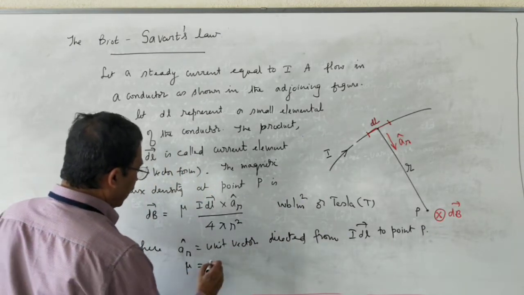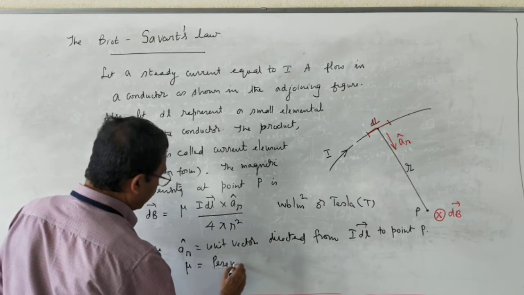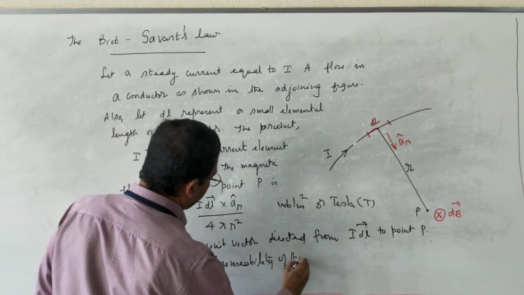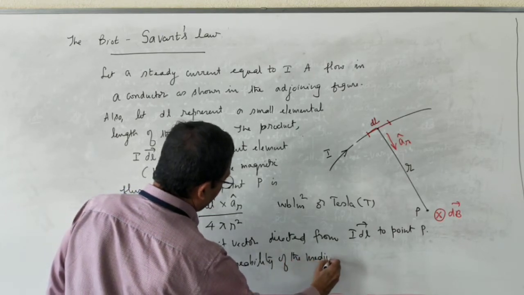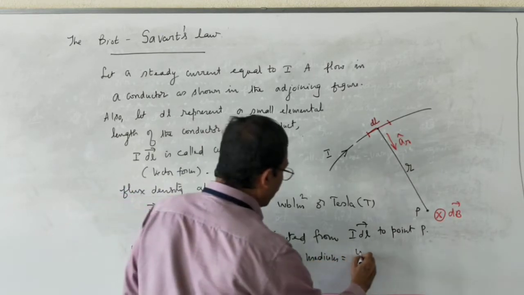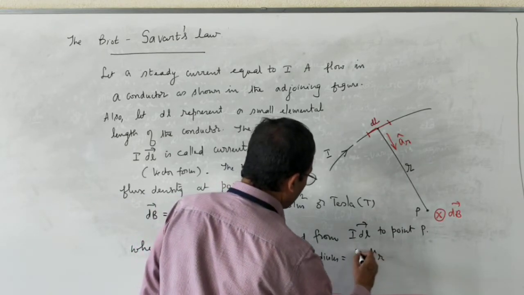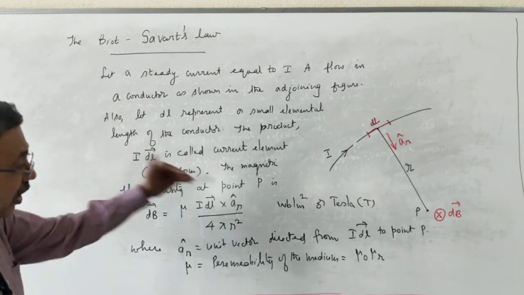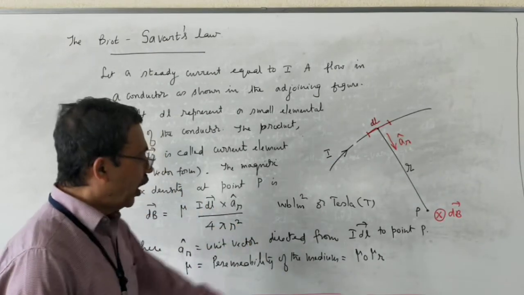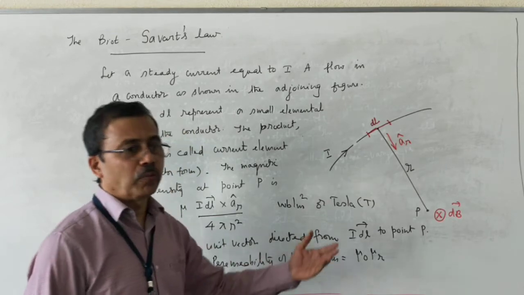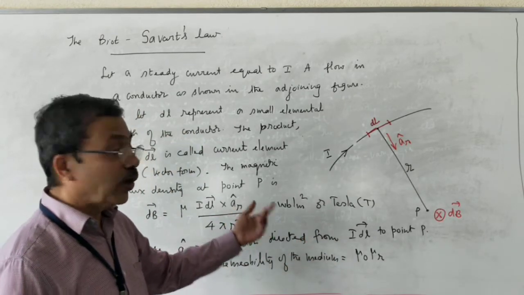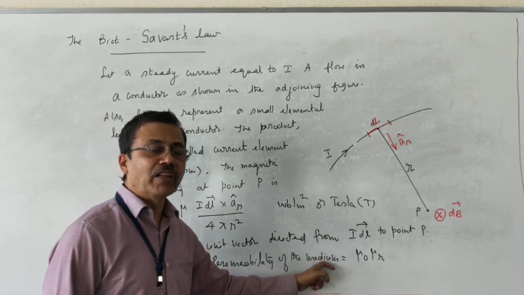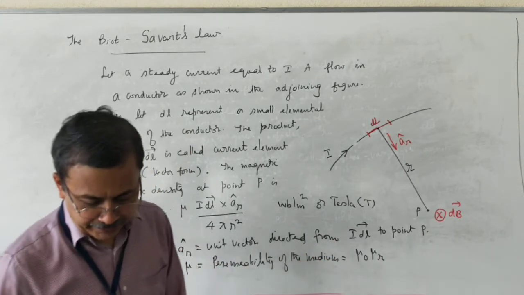Mu equals permeability of the medium, and is given by mu naught into mu r, where mu r is known as the relative permeability of the medium and mu naught is the permeability of free space. Permeability of free space is a constant given by 4 pi into 10 to the power minus 7 henries per meter.